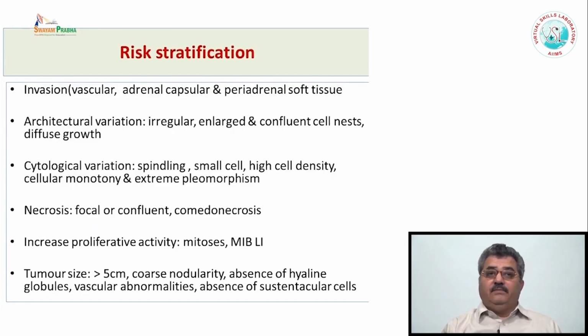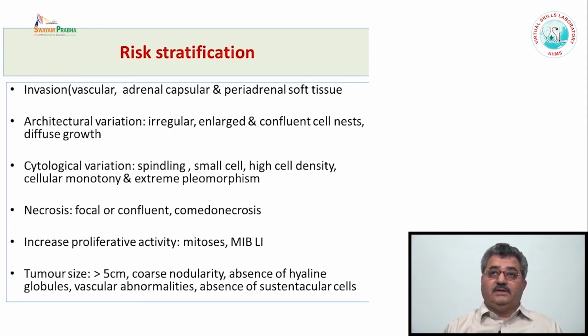But recently there is some risk stratification, and some of the features taken into consideration are invasion. Invasion means vascular invasion outside the tumor. It may be adrenal capsular invasion, periadrenal fat tissue invasion. There may be architectural variation.